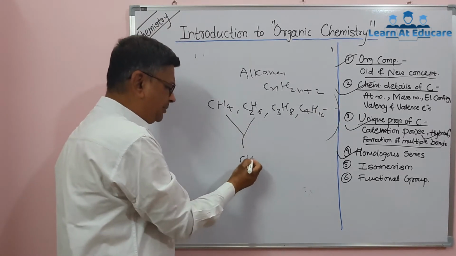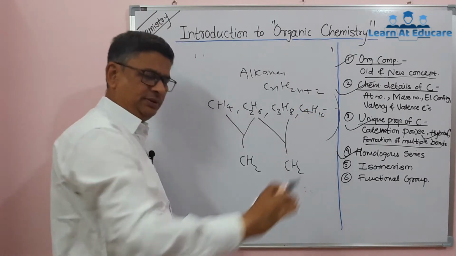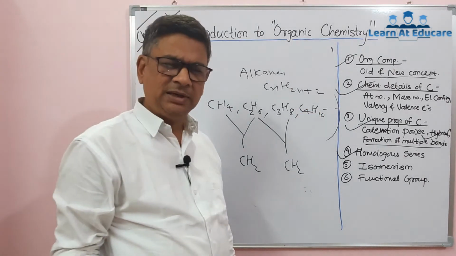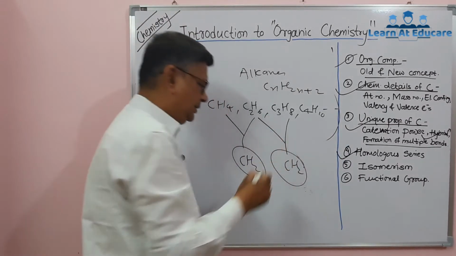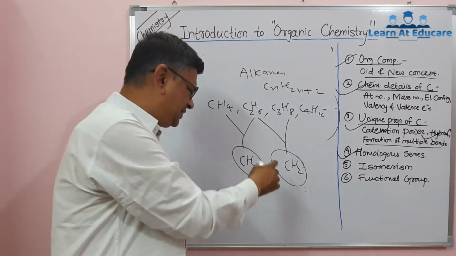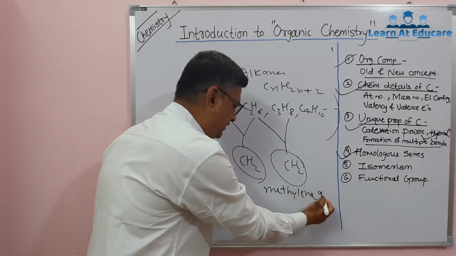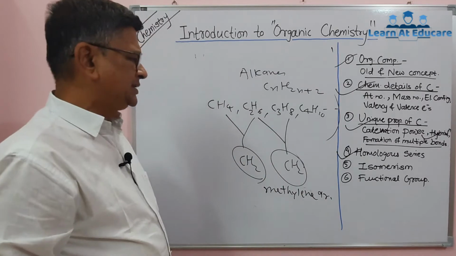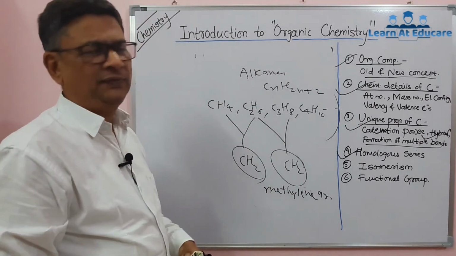Every adjacent member differs by a CH2 group, and such a series of the same compounds whose neighboring members differ by a CH2 group, that CH2 group is known as the methylene group. And then such a series of compounds is called a homologous series. For example, this is the homologous series of alkanes.